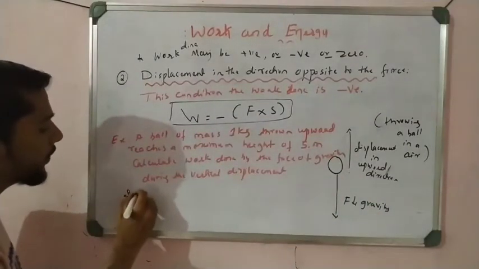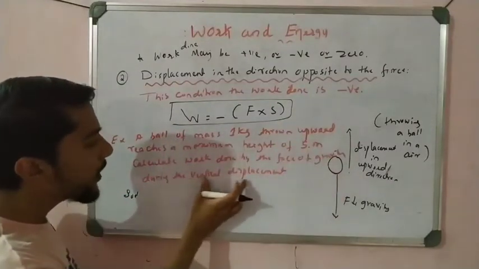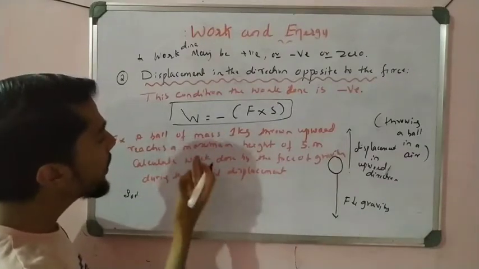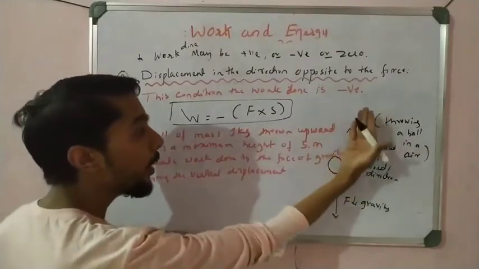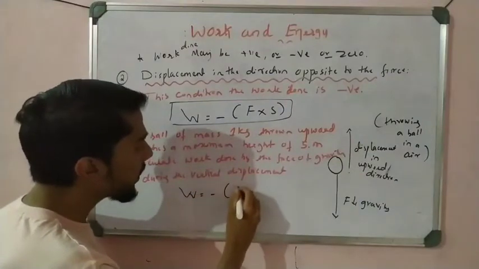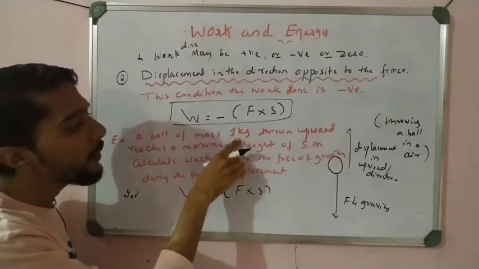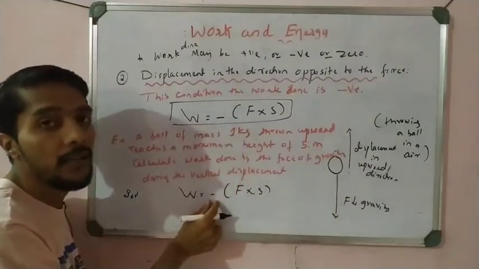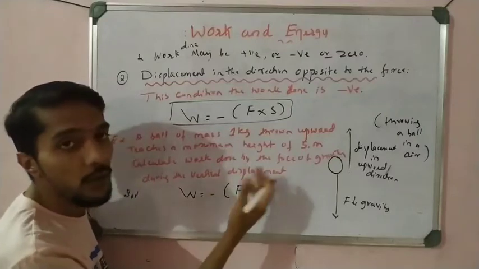So the solution is the same. Gravity is in the downward direction, but the displacement is in the vertically upward direction. So in this condition, a ball of mass is thrown upward, displacement is vertically upward, and the gravity is downward. So we say that W is equal to minus F into S. Why do I take minus here? Because the displacement and the force of gravity are in opposite directions. That is why I take minus here. So work done is equal to minus of F into S.